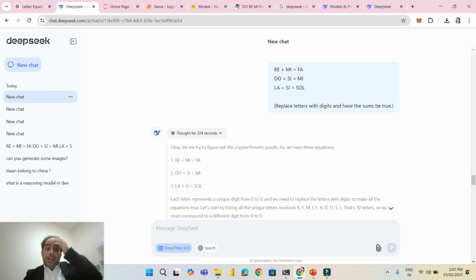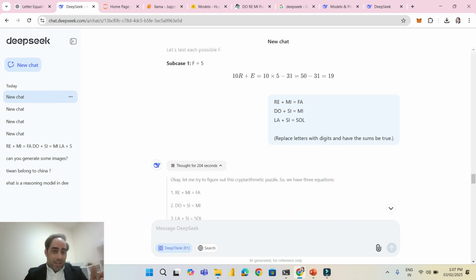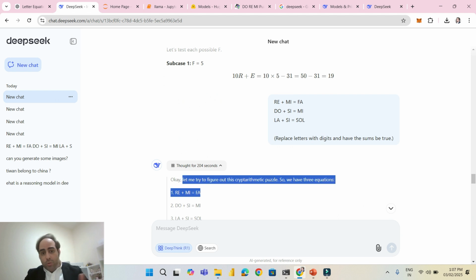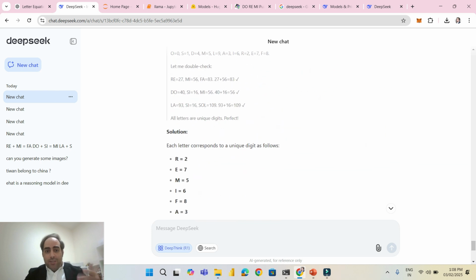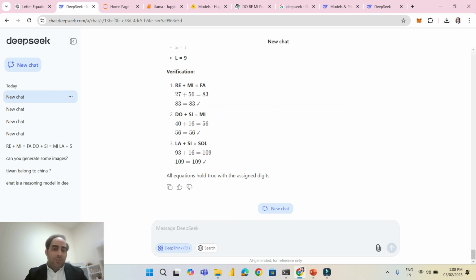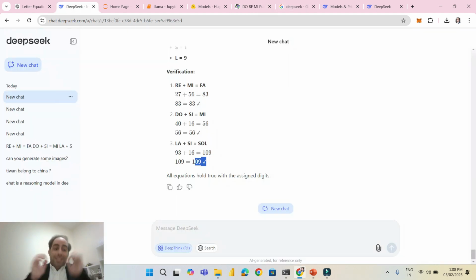But here, when I clicked on R1, I was surprised. See, it started again talking with itself. Okay, let me do this. So it is actually preparing what it should do. And then at the end, it was able to give me exactly the same value, 8356 and 109. This shows us that the reasoning model is much better than the previous kind of models we used to use in ChatGPT.